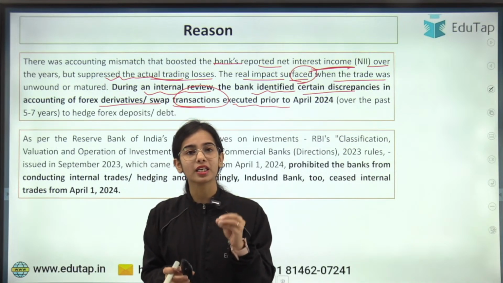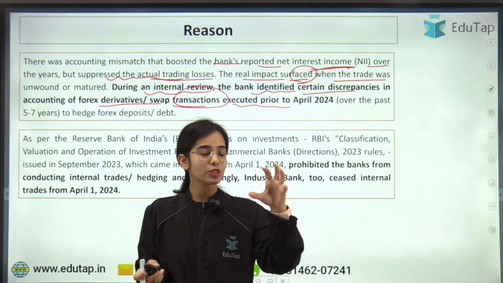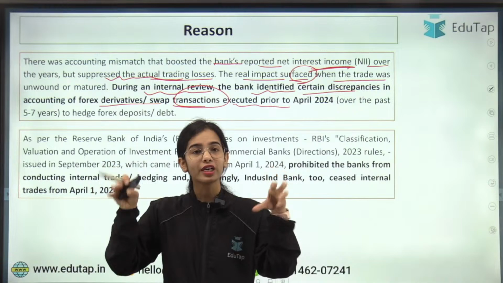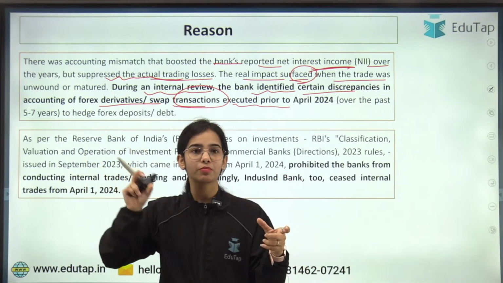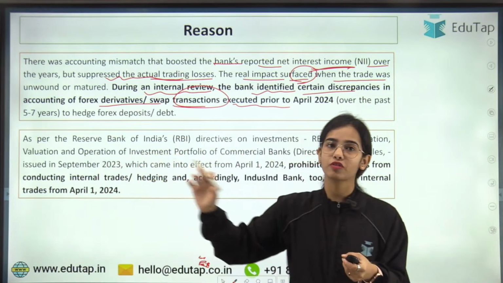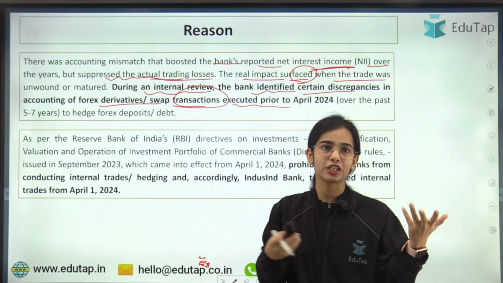Why was it problematic? Because a discrepancy was bound to come, because the swap valuation and the mark to market valuation were different. The external trade was fluctuating as per the market prices, or was on the basis of the market prices, while the internal valuation was on the basis of expectation and such.